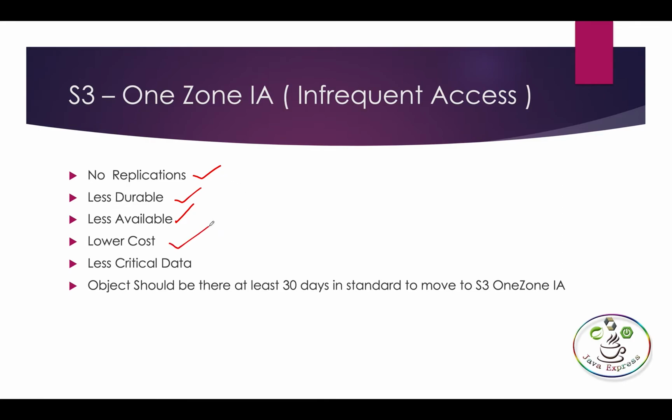If you have non-critical data, where even if the file is lost or not available there is no disadvantage for you, then you can keep those types of files in this One Zone IA. Okay, this is common, because this is the lifecycle of your object. I will explain the next section about this particular point. This is common in every storage class.